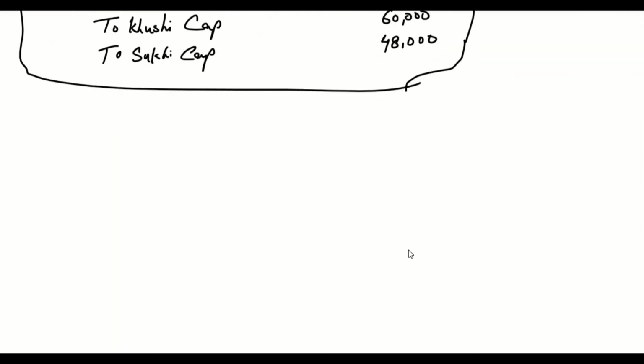Okay, now let's move on to question number 40. A and B were partners in a firm sharing profits in the ratio of 7:3. So we have two partners here, A and B. They admitted a new partner, C, for 1/6 share of profit. They fix the new profit sharing ratio as 3:2:1. So we have A, B, C, their new profit sharing ratio is 3:2:1.